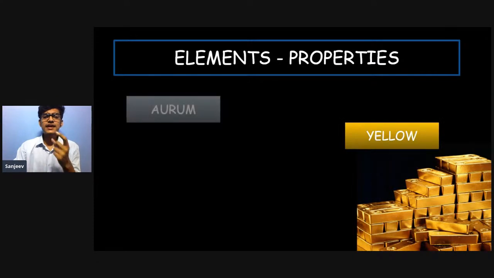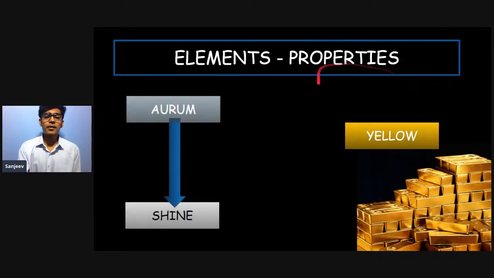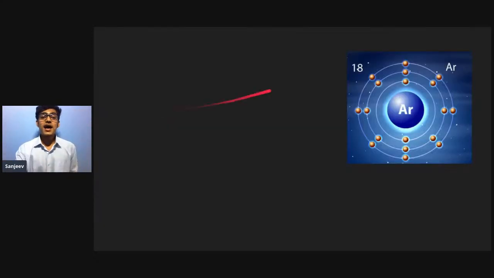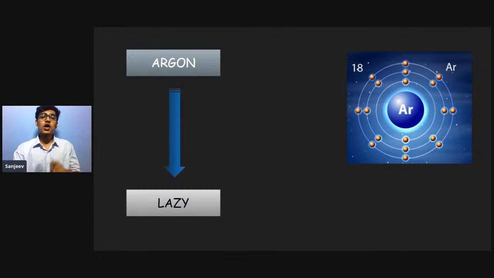And the next thing which it is named after is aurum. And what does aurum mean? We know that aurum simply means to shine. Okay, and how is argon named as argon? We discussed that argon means lazy, and argon is a lazy element because it does not react with any other element. So argon is named as argon because it is a lazy element.